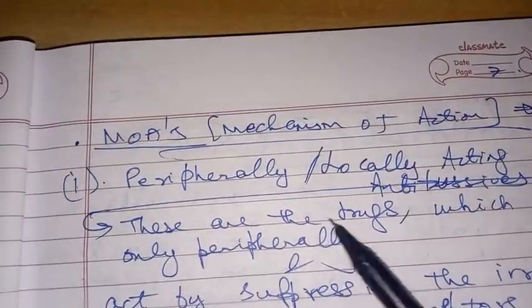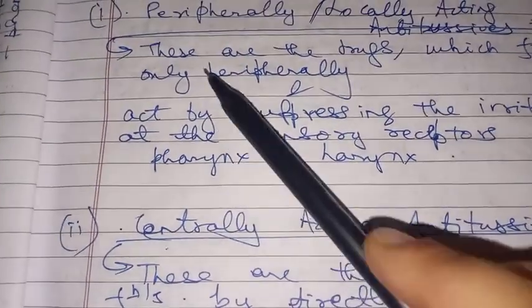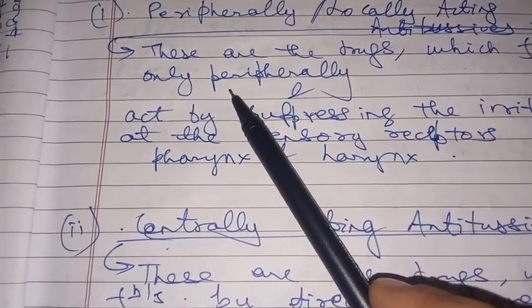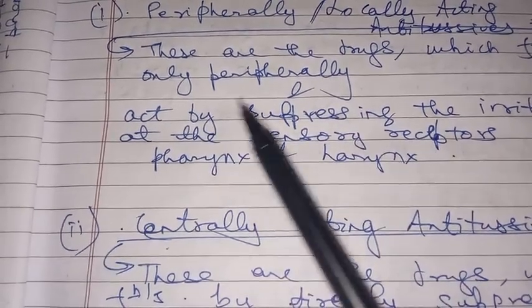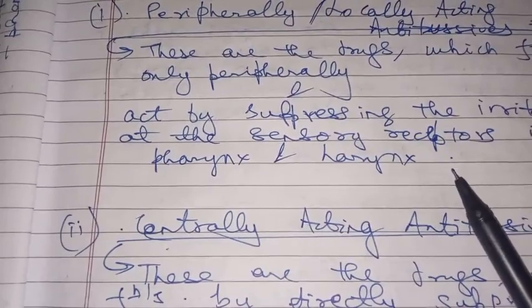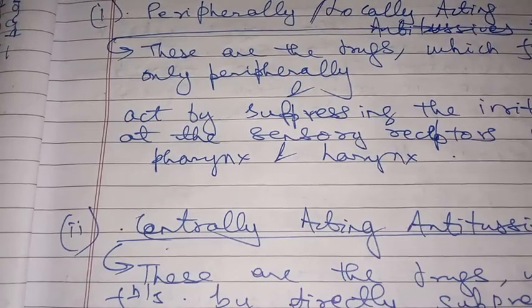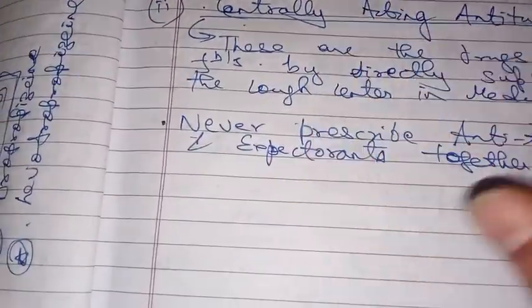Now we will discuss the mechanism of action for peripherally or locally acting and centrally acting antitussives. Peripherally acting antitussives are drugs which function only peripherally. This means that they act by suppressing the irritation at the sensory receptors in the pharynx and larynx. That is why they are called locally or peripherally acting, because they act locally at the pharynx and larynx.